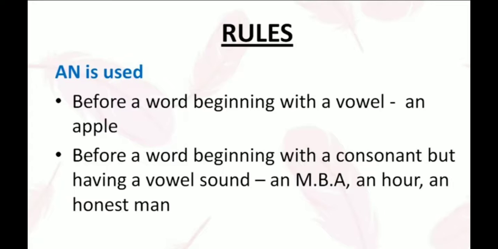Here H is a consonant, but H is silent. That's why the pronunciation starts with O. And here also an MBA. MBA also sounds like it starts with a vowel. So whenever the sound is like a vowel, that time we use an before the word or noun.